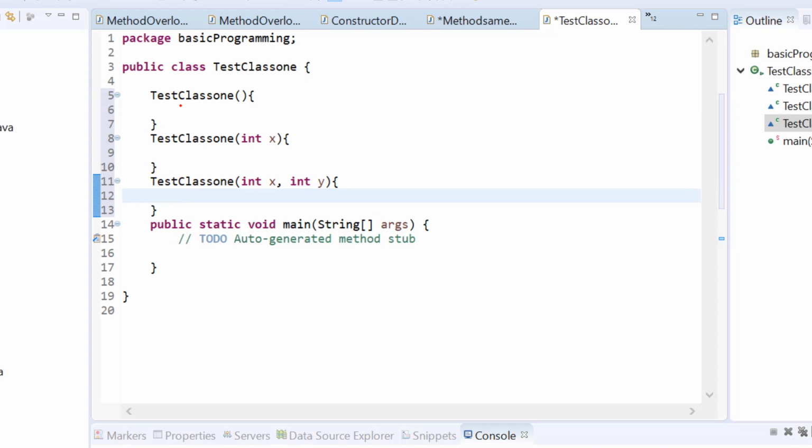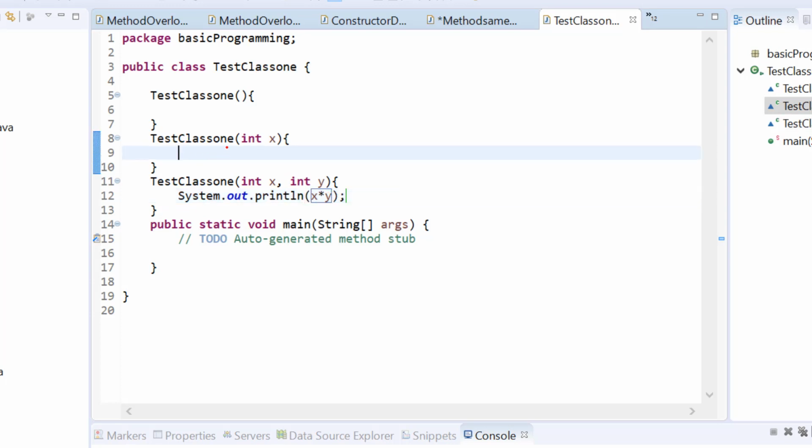So I have created 3 constructors here. For the third constructor, I am just printing a multiplication of these 2 values. So sysout x star y. So I am multiplying these 2 values, and I am printing that value.